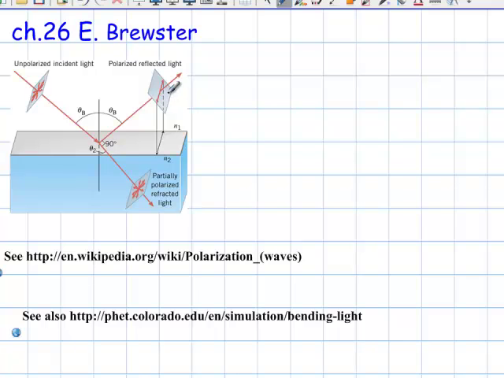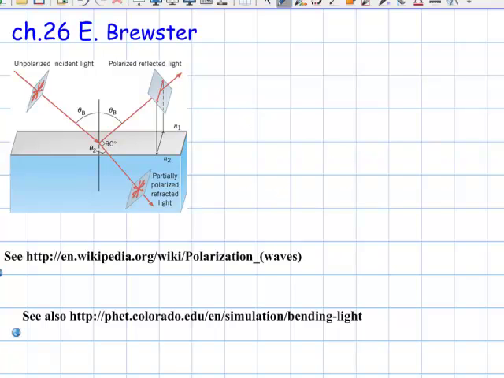So if you use polarized sunglasses and you're looking at the reflection of something at the exact Brewster angle, you will see that there will be no reflection for you, and you can look directly into the water for whatever reasons, for example going fishing. That's why I use polarized glasses.